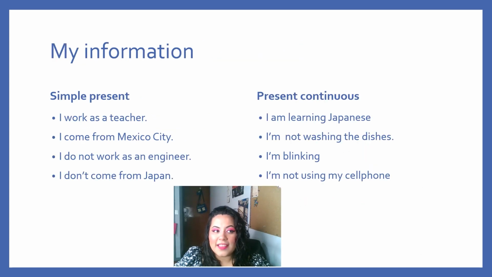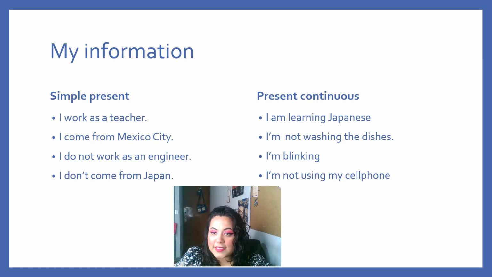Okay, so in order to share my information, I need to use the following tenses, the simple present and the present continuous. Now, the simple present is used to talk about facts or things that are always true. In this case, also for things that last a long time or that maybe are forever. For example, I work as a teacher, I come from Mexico City, I do not work as an engineer, and I don't come from Japan.